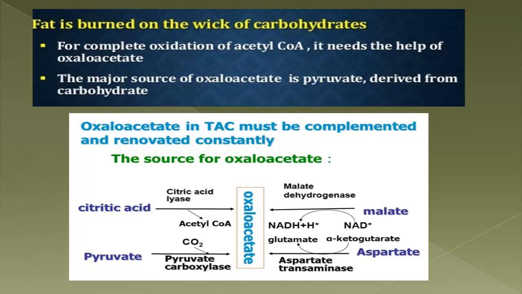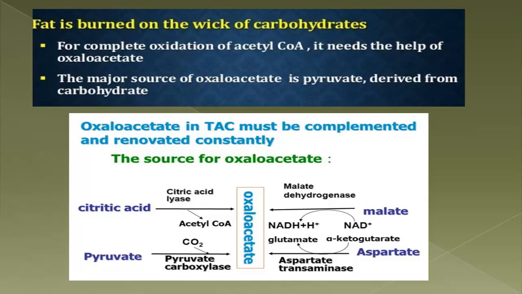Through pyruvate carboxylase we can get oxaloacetate. From malate you can get oxaloacetate with the help of malate dehydrogenase enzyme action. From aspartate, through aspartate transaminase, oxaloacetate can be formed. And lastly, citrate lyase enzyme will produce oxaloacetate. So these are the sources of oxaloacetate.